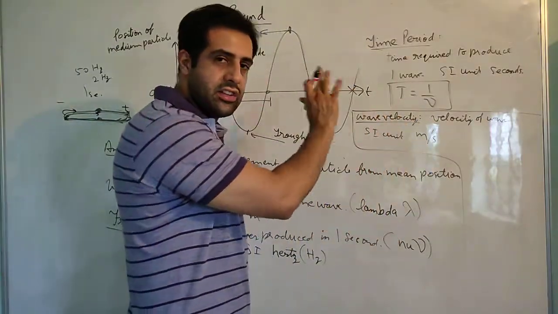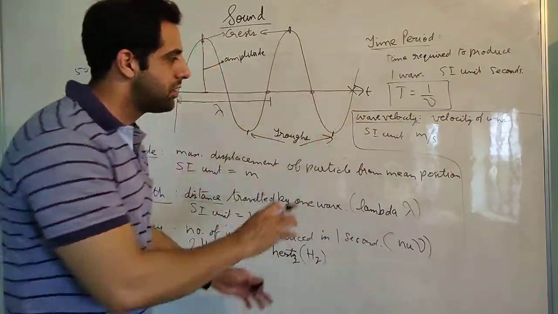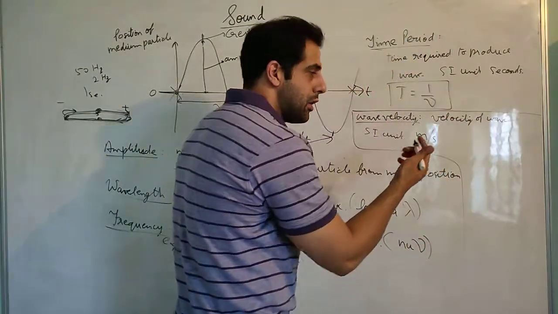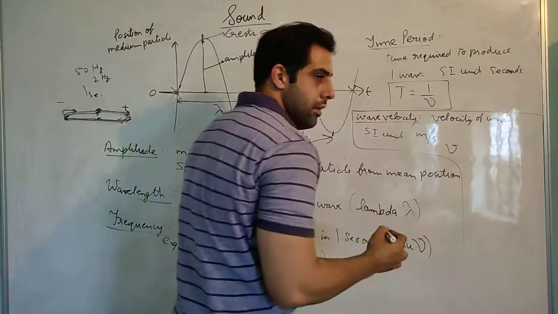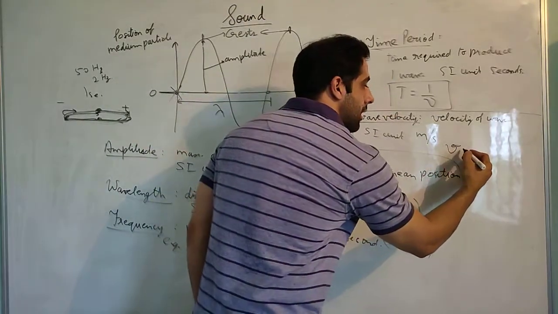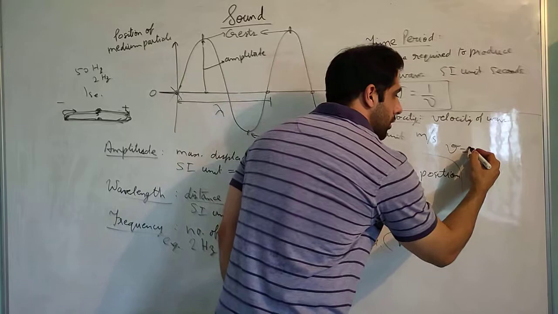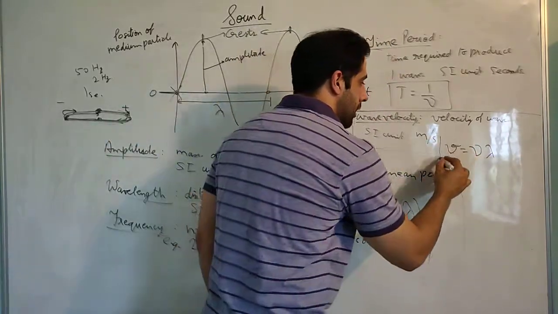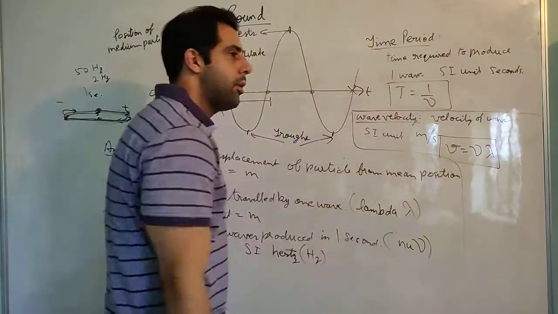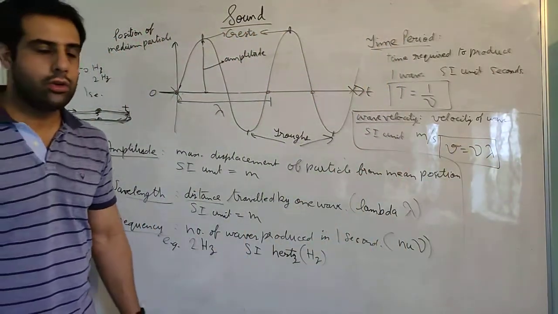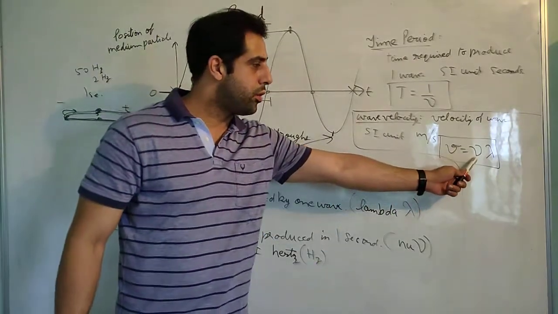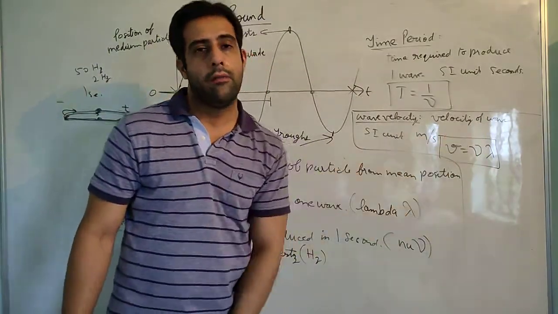This is all fine, you can easily understand, but what I want you to memorize is one very important relationship. The formula for velocity of the wave, V, is equal to the frequency of the wave into wavelength. Very important relationship. It is used in many numericals. Make sure that you learn this. Velocity of the wave is equal to frequency of the wave multiplied by wavelength of the wave.